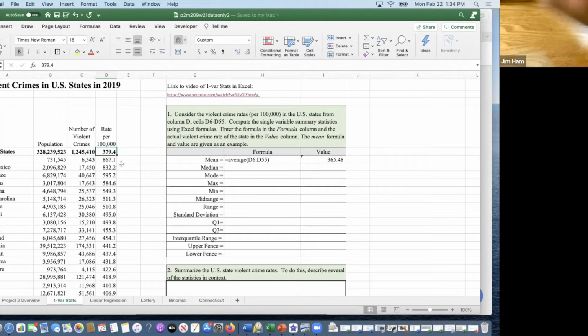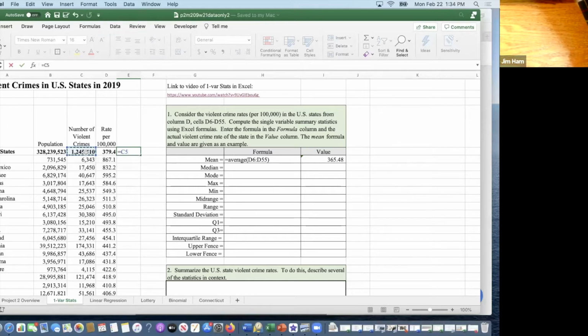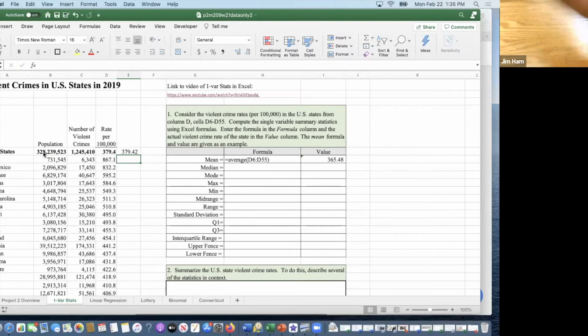All right, so just to see how this is created, if you take the number of violent crimes and divide by the population, you would get a rate, the violent crime rate in the population. Now, if you wanted that per 100, you'd multiply that rate by 100. But if you want the rate per 100,000, you'd have to multiply that rate by 100,000. All right, so that's how these numbers came up. And you can see, I don't know, do I have a formula here? No, it looks like they just gave me that.